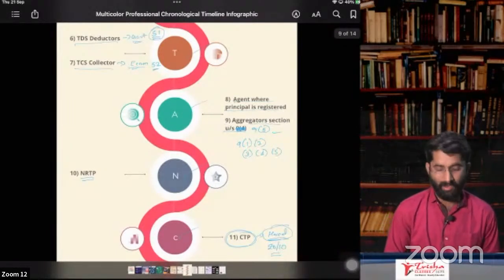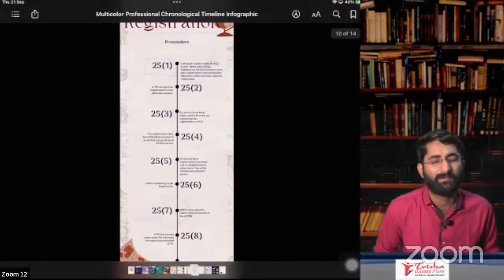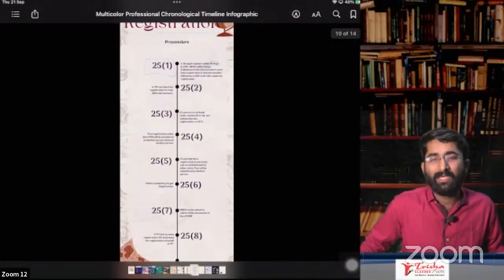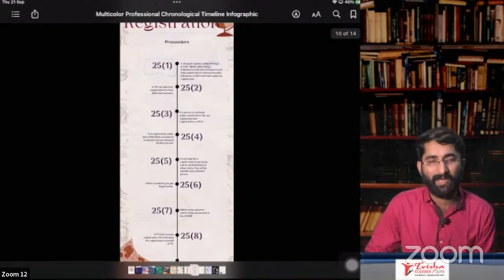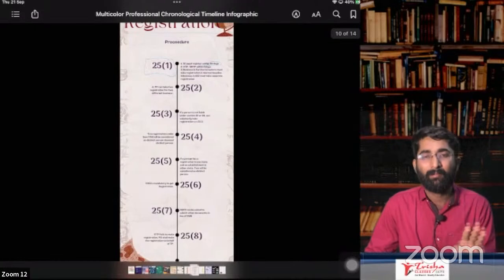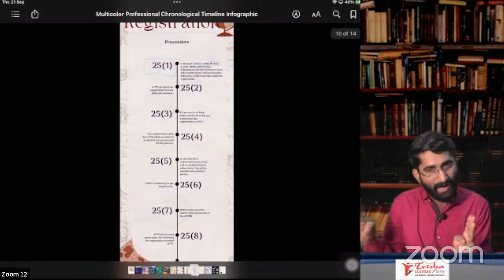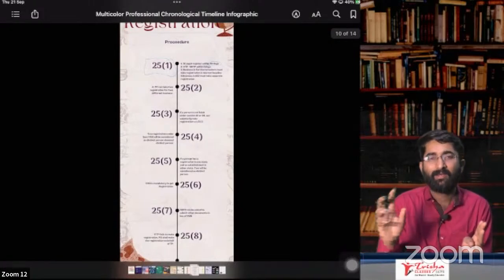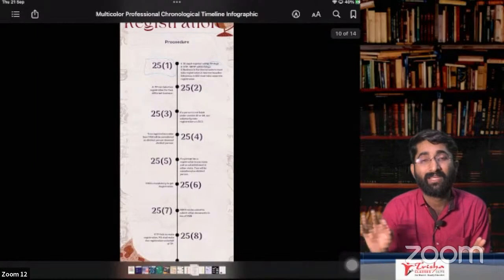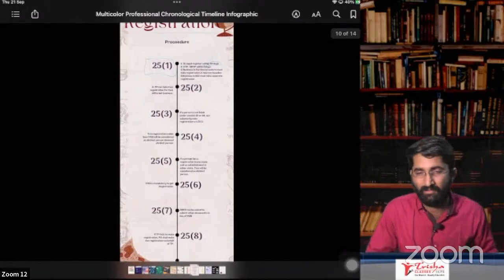Later we are going to section number 25. I think we discussed section number 25. Section number 25, subsection 1, which says that if you are liable to get registration, please do apply for registration within 30 days. If you apply for registration within 30 days, now you will get the option to go for RTI. What is RTI? Not right to information. RTI stands for revised tax invoice. You can give the revised tax invoice. So within 30 days, you have to take the registration.